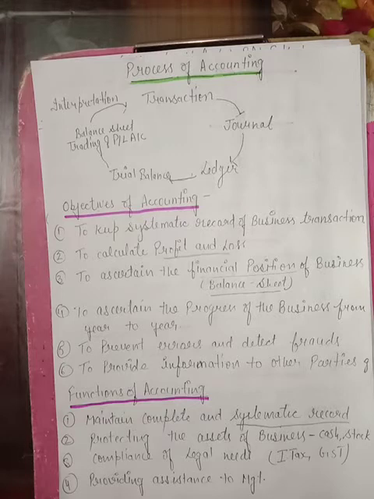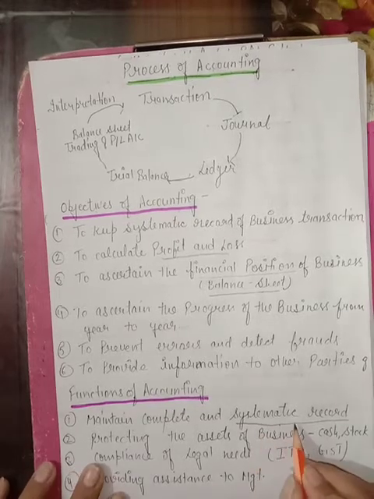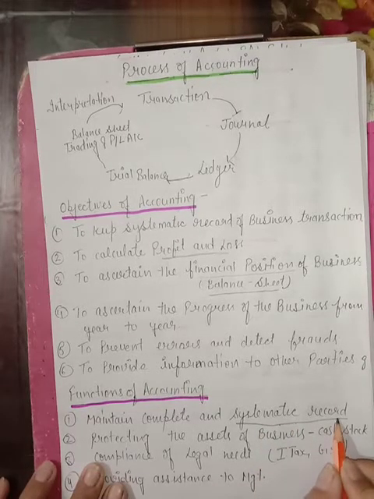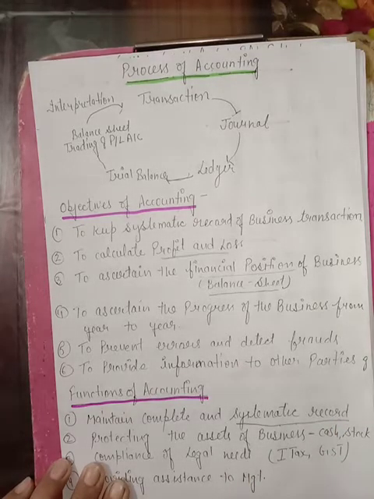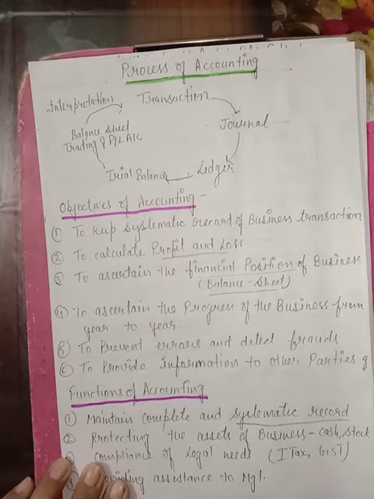It means we do not write the transactions of any day randomly. No, we have to record the books of accounts in a systematic way. Systematic way means date wise. We have to do the entries in our books of accounts date wise. Randomly we do not prepare the accounts. Suppose sometime we prepare the month of January accounts, sometime the month of March accounts. No. Systematically means according to date wise, according to month wise, we have to record the transactions, right?